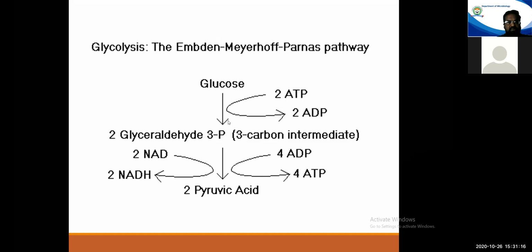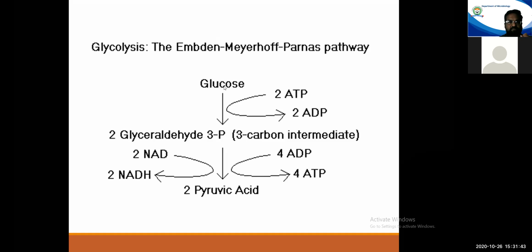It goes through a set of reactions. Now here we are only showing three major reactions during this particular pathway: glucose to glyceraldehyde 3-phosphate, and then glyceraldehyde 3-phosphate to pyruvic acid. But in actuality, the EMP pathway has many more reactions. We will be studying all those reactions later on in detail.